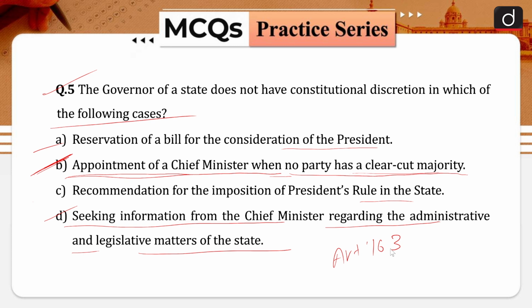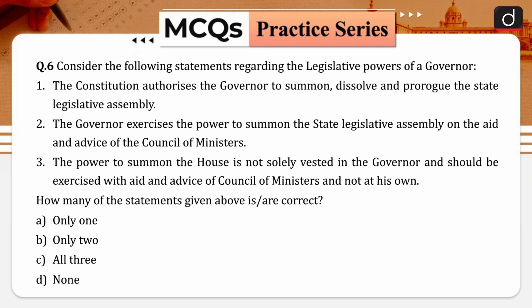appointment of a chief minister when no party has a clear-cut majority in the state legislature, or when the chief minister in office dies suddenly and there is no obvious successor, is a case in which the governor has situational discretion and not constitutional discretion. So kindly remember this point, that it is not a constitutional discretion, it is rather a situational discretion. Whether a matter falls within the governor's discretions or not is to be decided by the governor, and his decision in this regard is final in nature, and therefore your option B is the correct answer for this question. Moving towards the next question of our today's discussion.